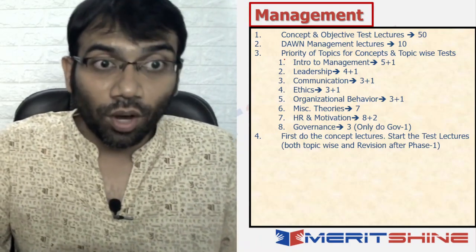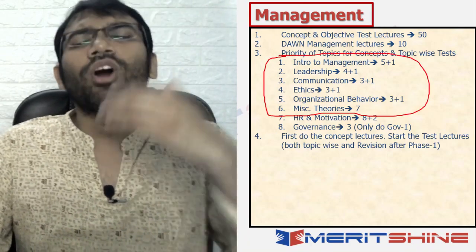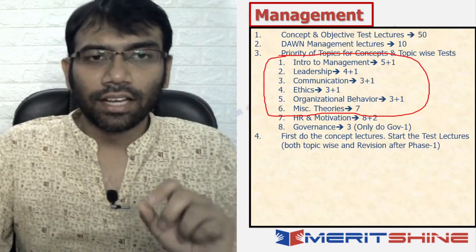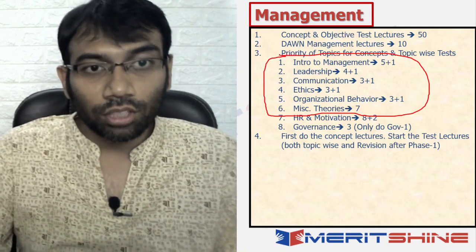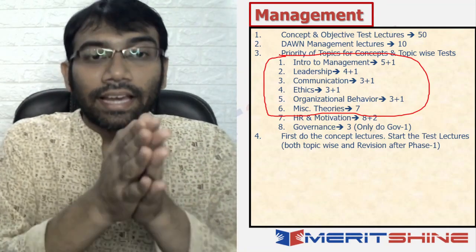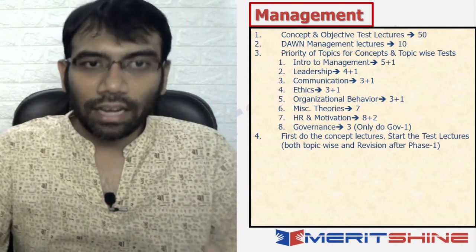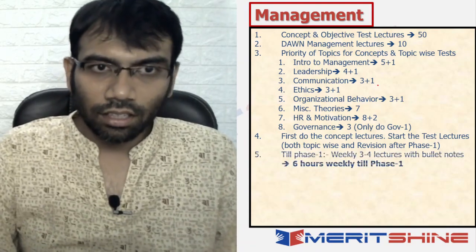Let's say you are not able to cover beyond this. I'm not saying that you should be doing that, but till this point you will very easily cover if you follow my instruction. Even if you are not able to cover beyond this, you would still be able to answer at least 80%, 85% of the questions. So that would be enough for you if the other areas are okay.